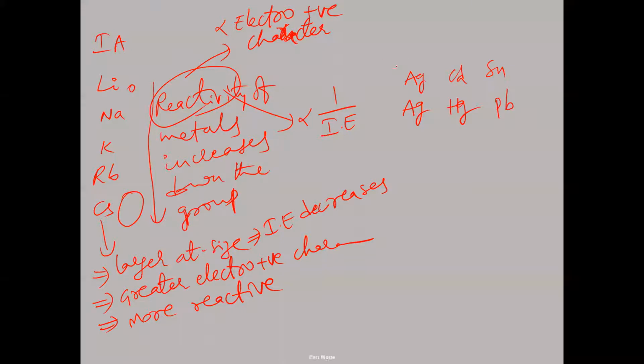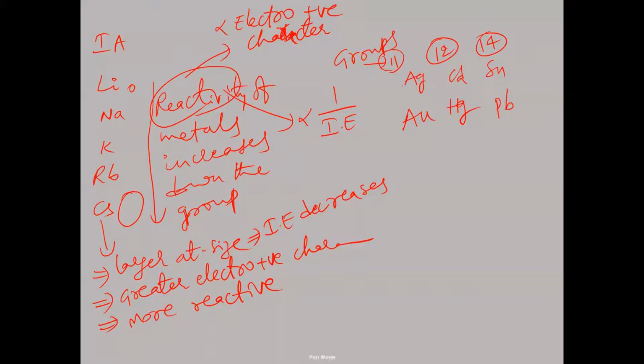Now silver and gold are in group 11, cadmium and mercury are in group 12, and tin and lead are in group 14. These are IUPAC groups. So we take group 11 elements, group 12 elements, and group 14 elements: silver, gold, then cadmium, mercury, tin, lead.